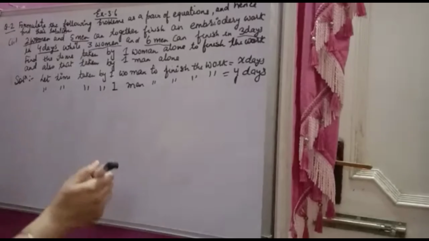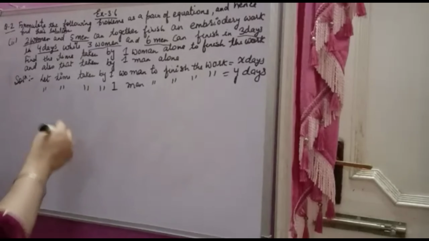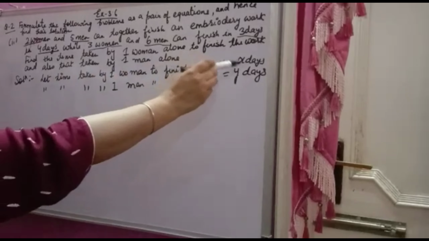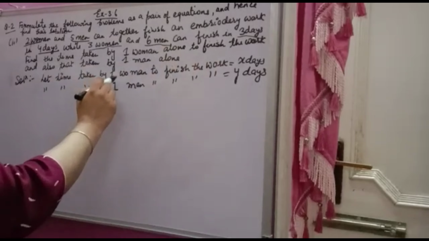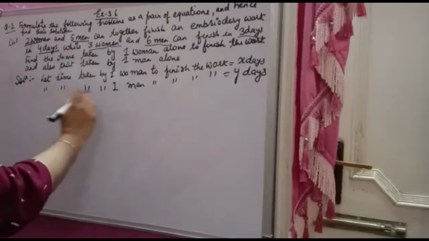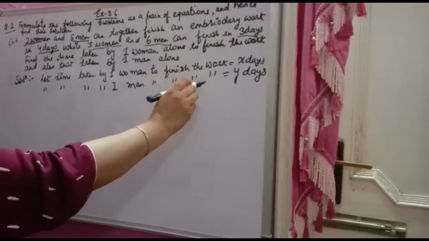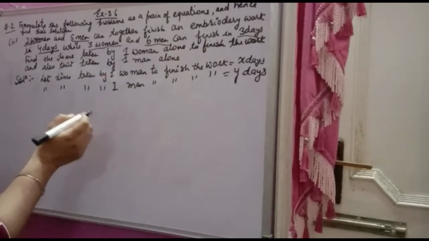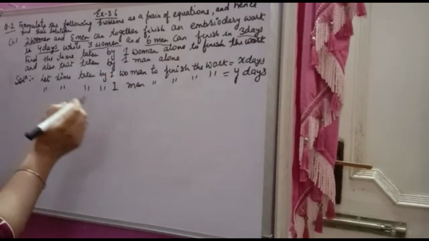Now see carefully, very important question. Now if one woman finishes the work in x days, that means in one day she does 1 by x work, and if one man finishes the work in y days, that means in one day he completes 1 over y work. So this you have to keep in mind.